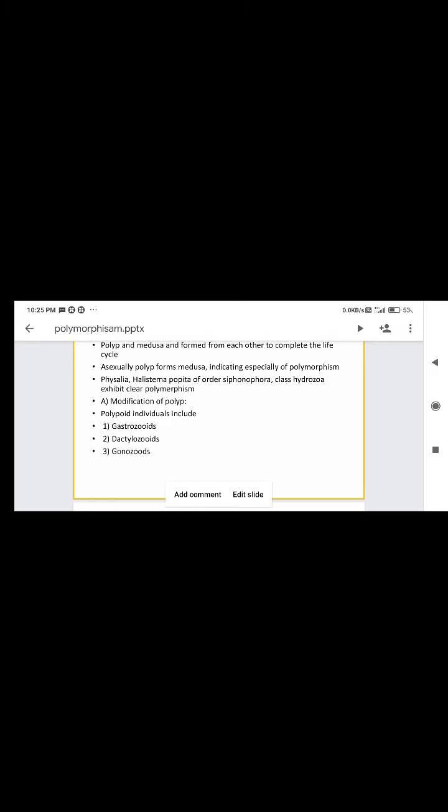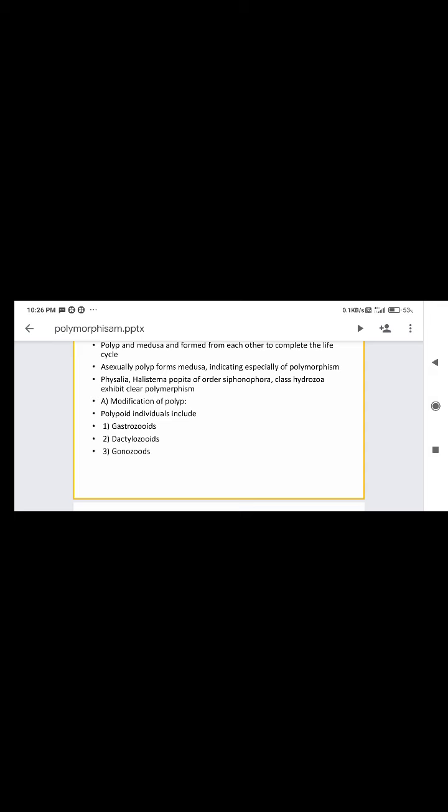So the clear polymorphism is exhibited by the special order called Siphonophora, in which Physalia, Halistemma, Porpita and Velella are present.